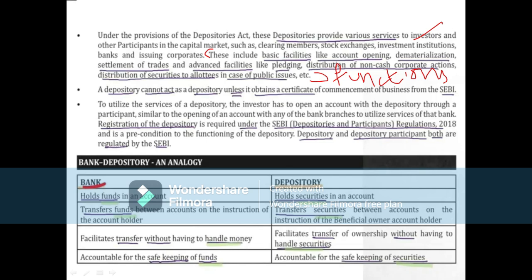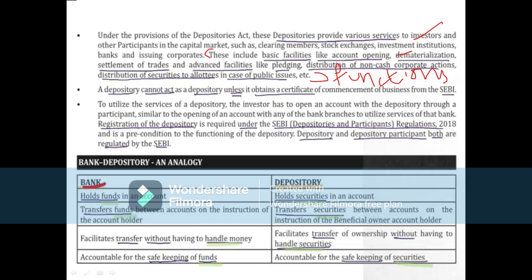The basic facilities will be provided under the depositories. Likewise, dematerialization, converting into electronic form, means the process is conversion of physical shares to electronic shares. So when a shareholder uses this facility, company takes back the physical shares through depository system and equal numbers of shares are credited into the shareholder's account.